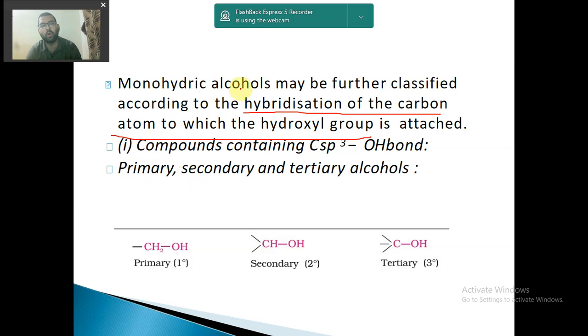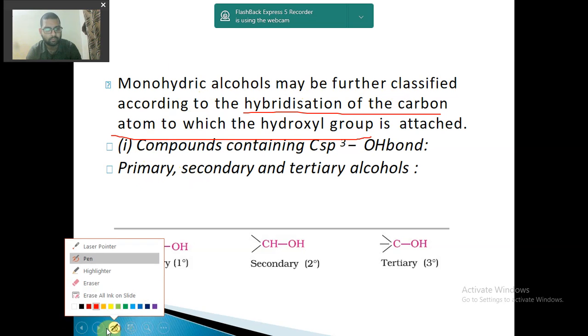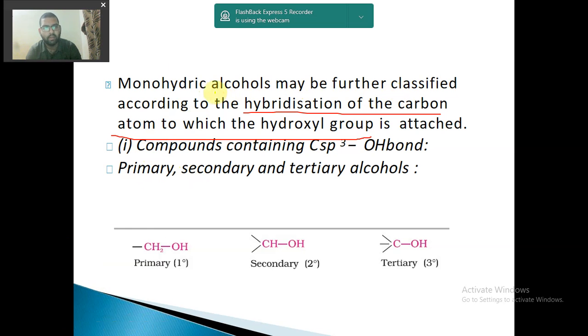It is saying that monohydric alcohols may be further classified according to the hybridization of the carbon atom. So on the basis of hybridization, it can be classified. First, compounds containing an sp3 carbon atom, meaning the carbon atom bonded to OH is sp3. So primary, secondary and tertiary cases are possible.